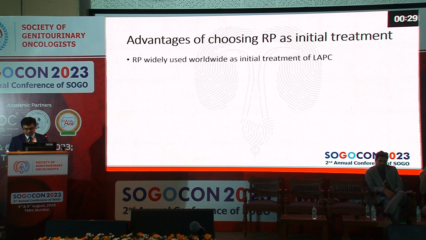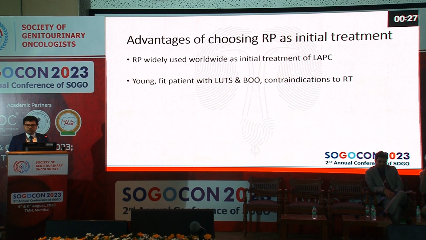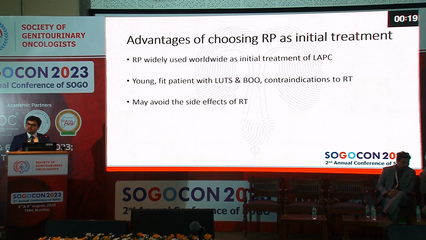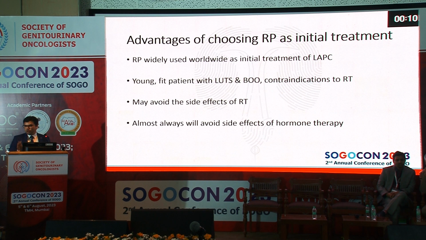Now the Scandinavian group has managed to overcome that. So young fit patients with LUTS and bladder outlet obstruction and contraindications to radiotherapy should definitely benefit from this. They may avoid the side effects of radiotherapy. You may decide to just observe them if you achieve reasonable cure with surgery. Most of them will almost always avoid the effects of hormone therapy.